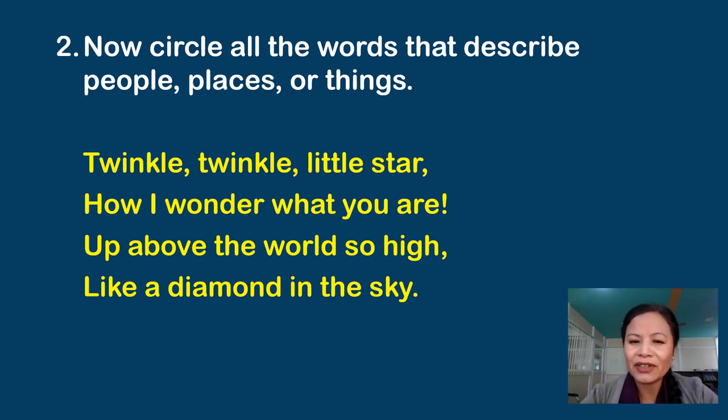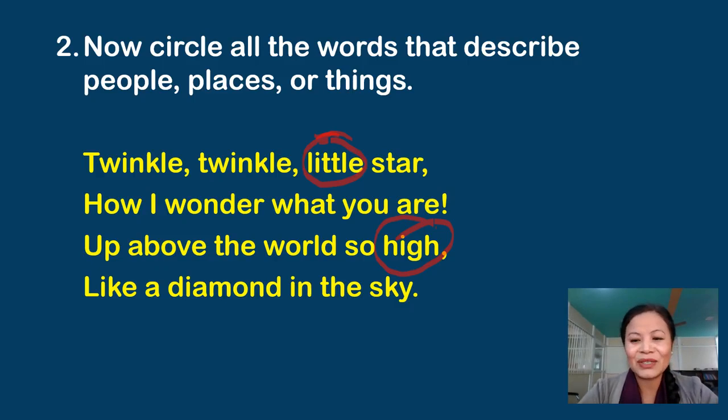So you remember in the first question we have underlined star, right? Which is the name, right? So the word that describes star is here, little, right? So this is one word. How I wonder what you are. Here we are not getting any word that is describing a name. Up above the world so high. So this is one word we got here, right? High. Like a diamond in the sky. So here we got two words, little and high, right?